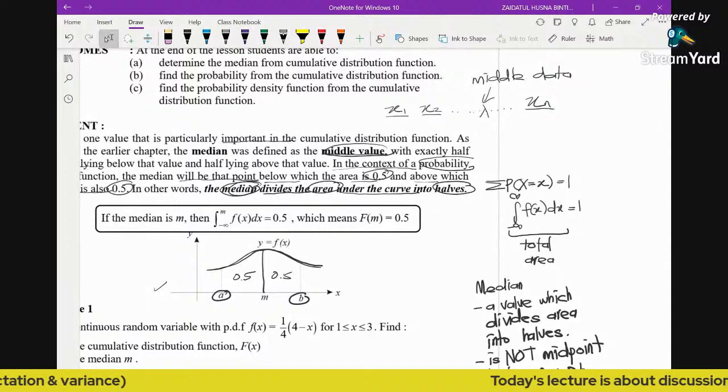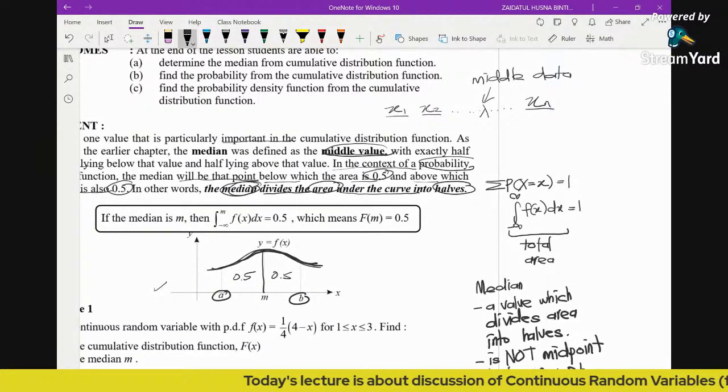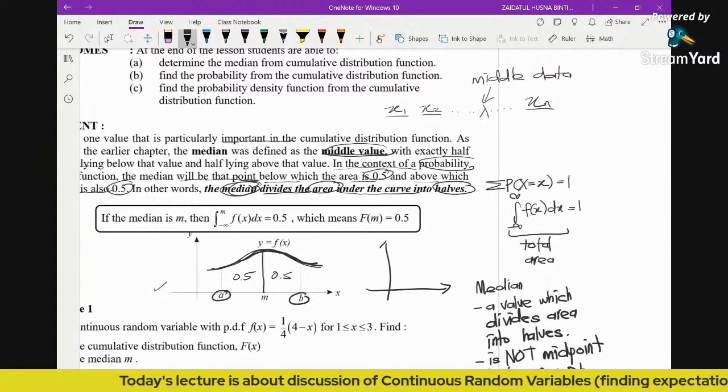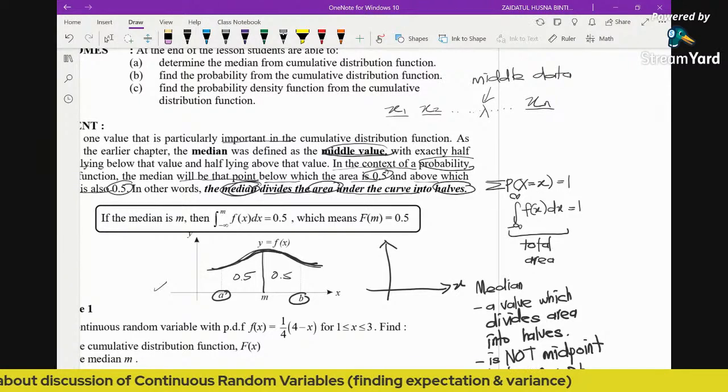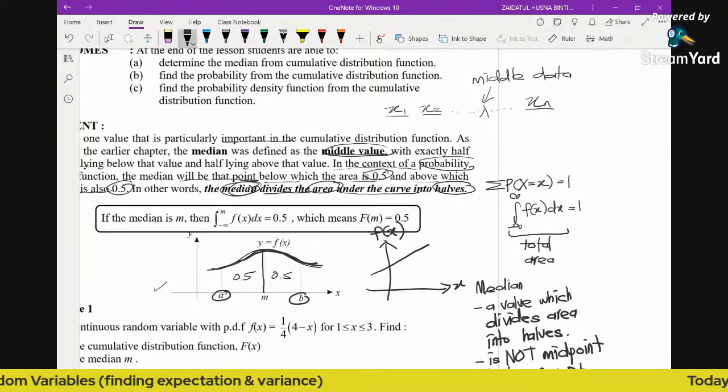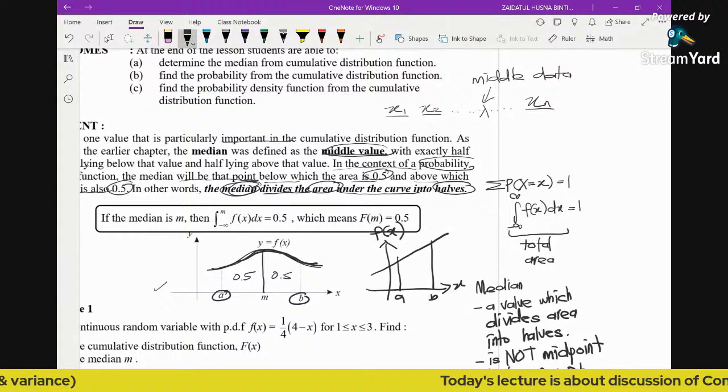This happens coincidentally because we have a symmetrical graph. What if you have a function or a graph which is not symmetrical? In this case, this is your PDF function f(x). Let's say your graph looks like this, where this is your A and this is your B, so the function is defined from A to B only.